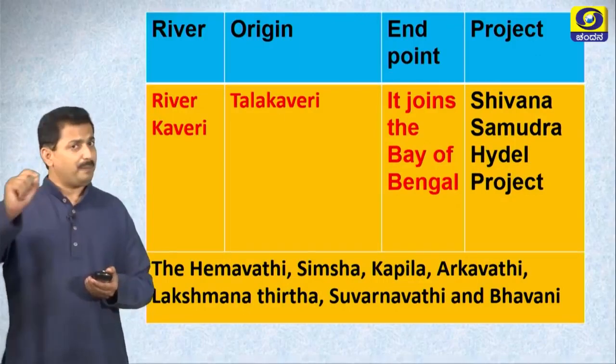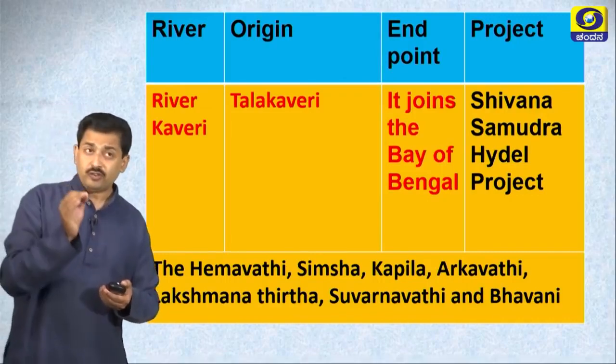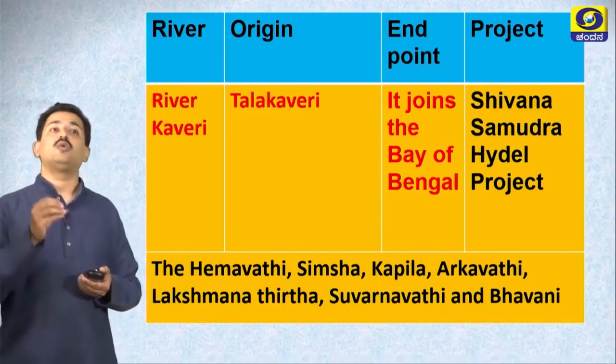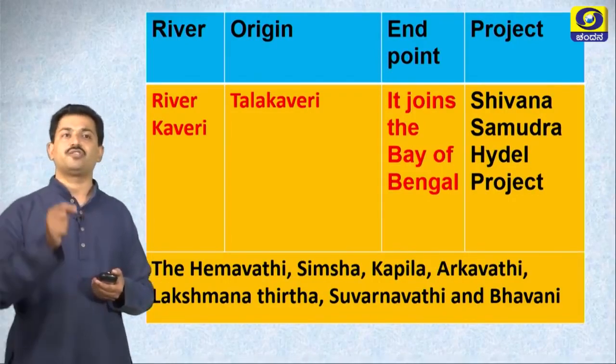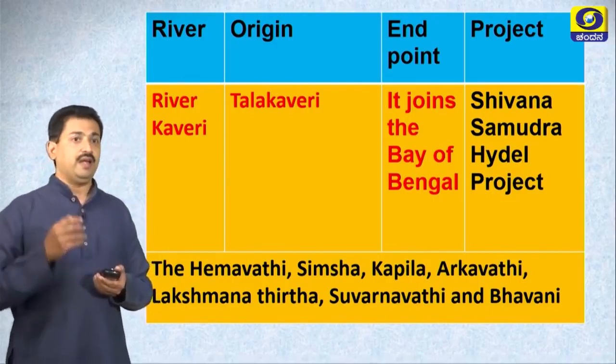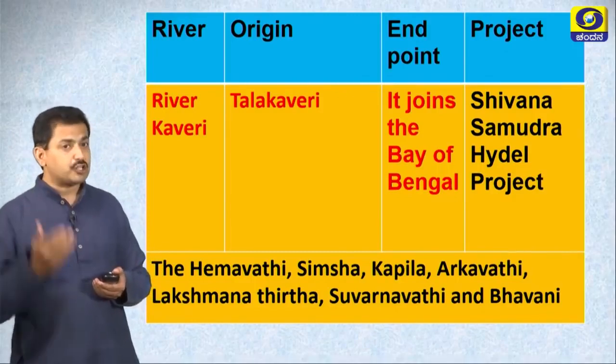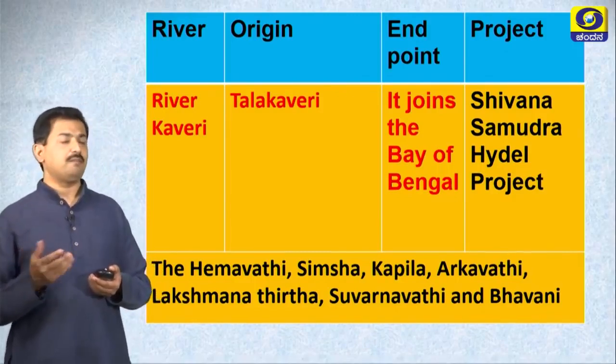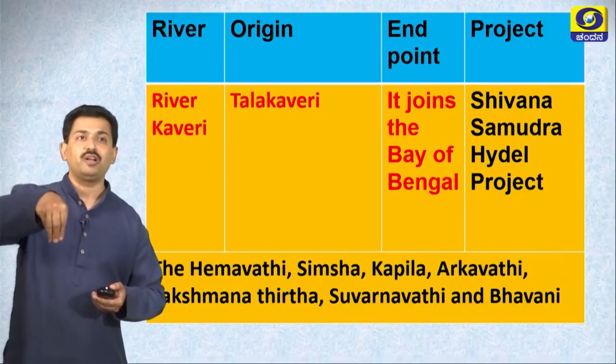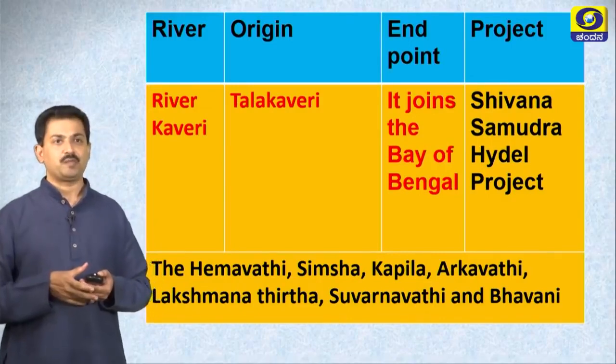It joins Bay of Bengal. Shivanasamudra hydroelectric project is one of the major hydroelectric projects across this river. Hemavati, Shimsha, Kapila, Arkavati, Lakshmana Tirtha, Suvarnavati, Bhavani are the tributaries of river Kaveri.